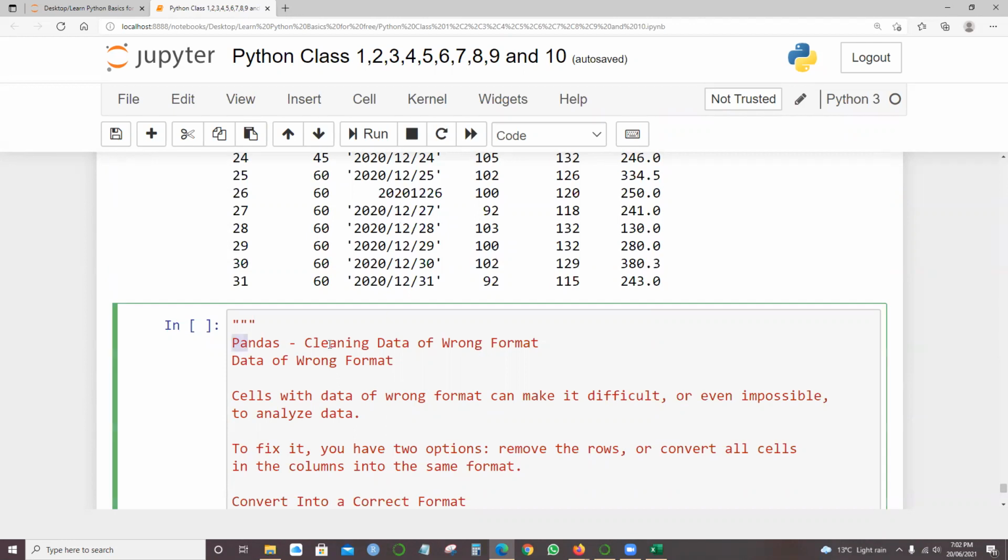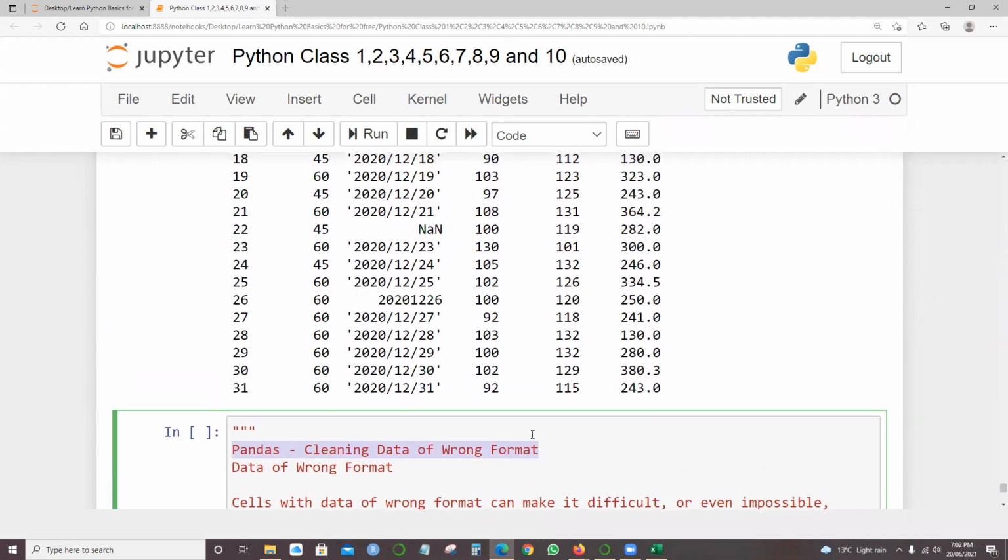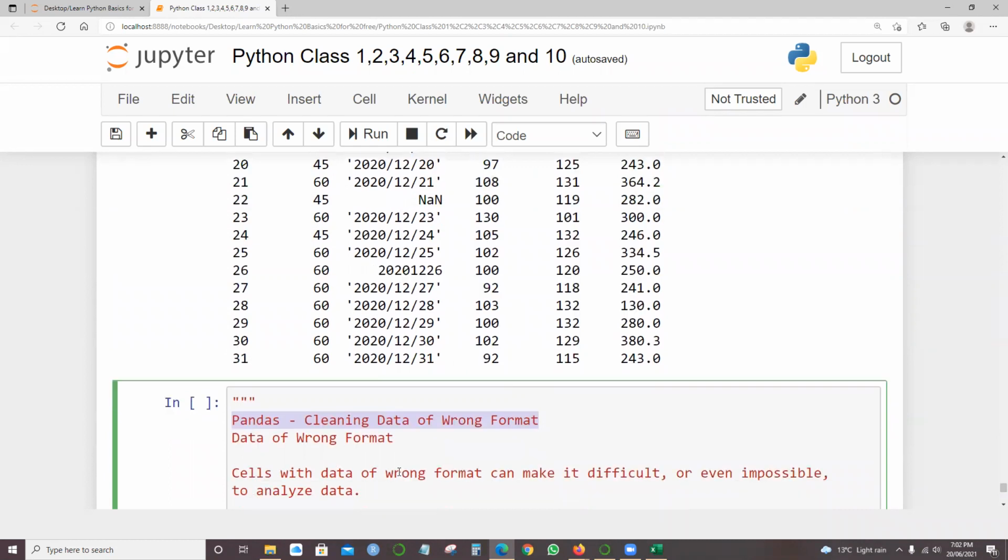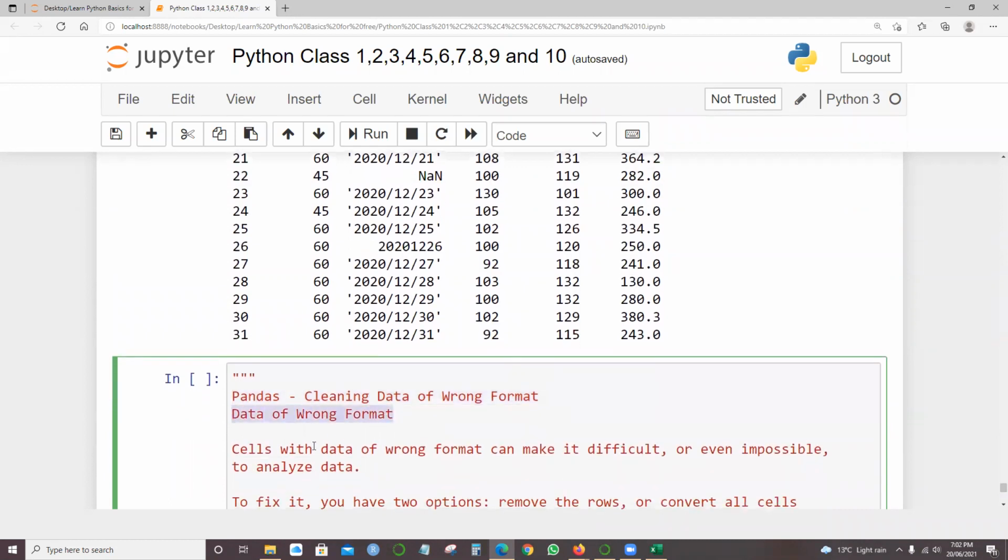So here, pandas cleaning data of the wrong format. A wrong format in the sense, how do you say which is a wrong format? Cells with data of the wrong format can make it difficult or even impossible to analyze the data.